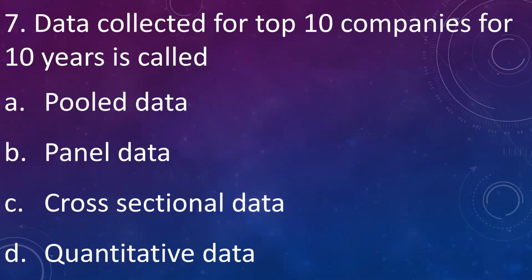And data collected for top 10 companies for 10 years is called A. Pool data, B. Panel data, C. Cross-sectional data, D. Quantitative data. Answer is pool data. Data collected for top 10 companies for 10 years is an example for pooled data.